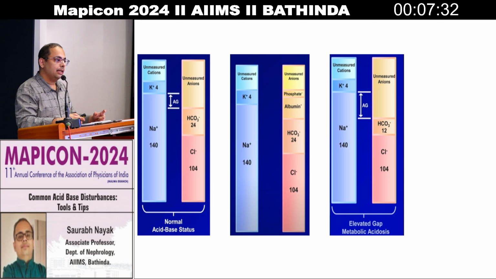This high unmeasured anion actually becomes the high anion gap. And see, in this case chloride is normal. In all three pictures chloride is 104. So there is no reclaiming of chloride taking place, but bicarbonate has been reduced from 24 to 12.